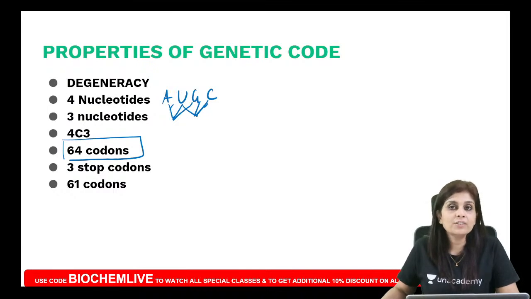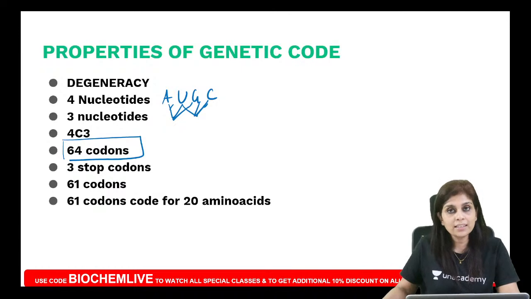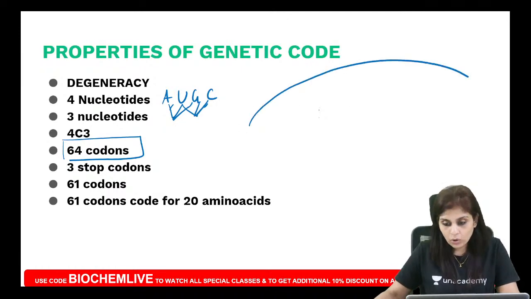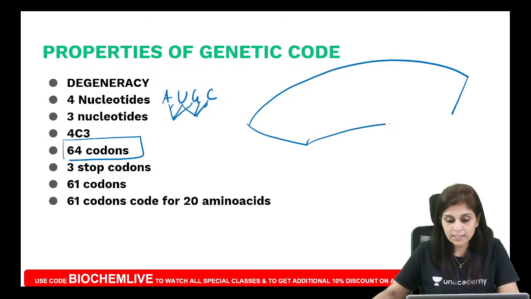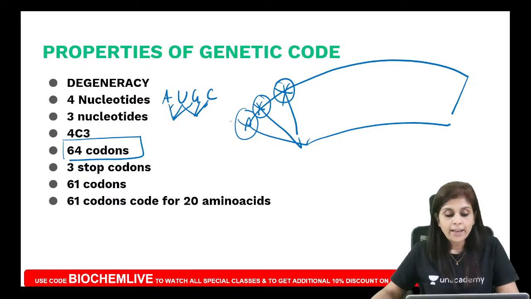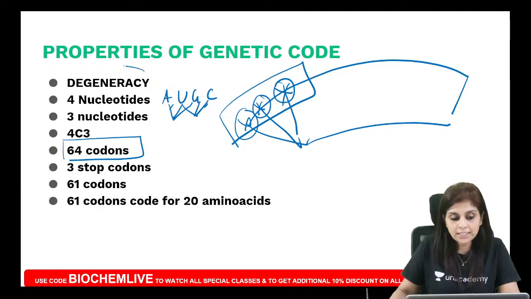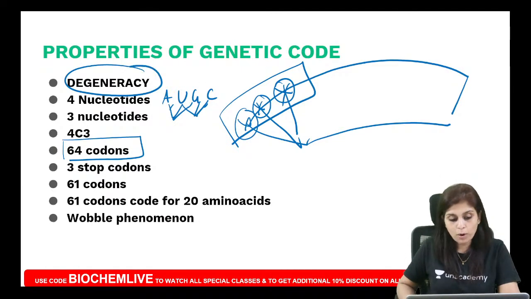How many amino acids do we have? 20 amino acids. So 61 codons code for just 20 amino acids. Do you all understand that here? Yeah, 61 codons code for just 20 amino acids, which means more than one codon can code for a single amino acid. Is that clear? That is called degeneracy. Now, how can more than one codon code for a single amino acid is explained by the wobble phenomenon.